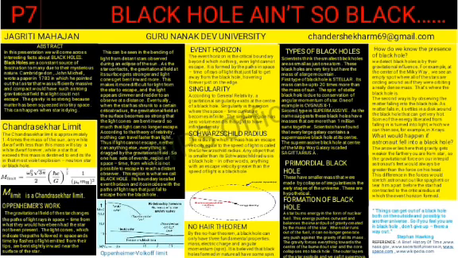Next is Schwarzschild's radius. The radius at which mass has an escape velocity equal to the speed of light is called the Schwarzschild radius. It is the distance from the center of a black hole to the event horizon. It depends upon the black hole mass. The heavier the black hole, the larger the Schwarzschild radius.